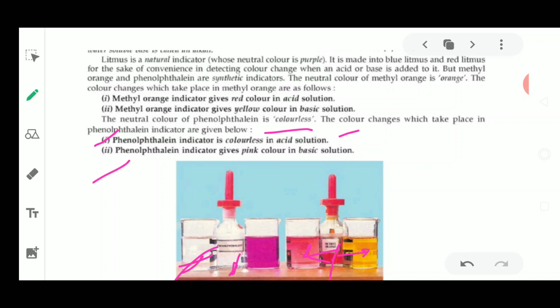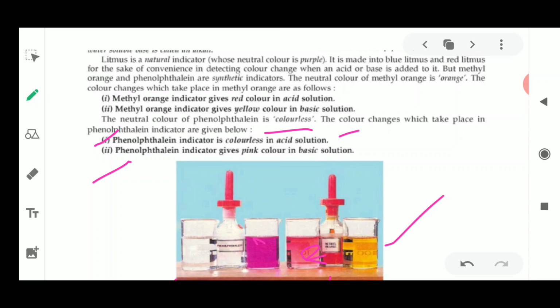So this phenolphthalein is going to give colorless in acidic solution, means no change. Then it is going to turn pink when it is mixed with the basic solution. So please remember that phenolphthalein is colorless initially, then it is going to turn pink or magenta when it is mixed with the basic solution, and it is not going to show any color change in the acidic solution. It will remain colorless. Similarly, methyl orange, as you can see in this picture, is initially orange in color, and once it is added to acidic solution, it turns red, and when it is added to basic solution, it turns yellow.